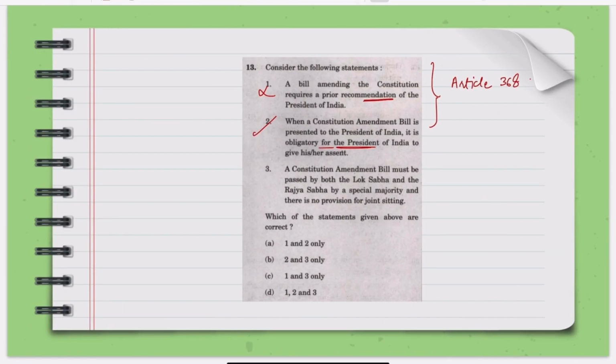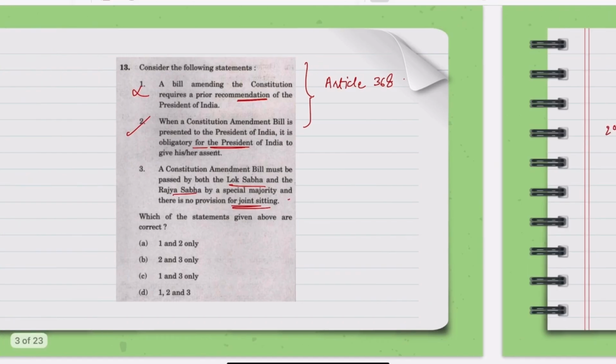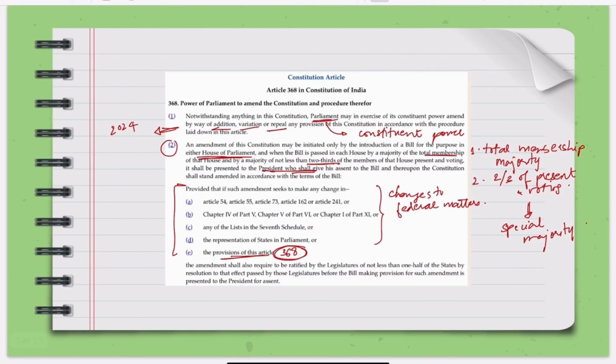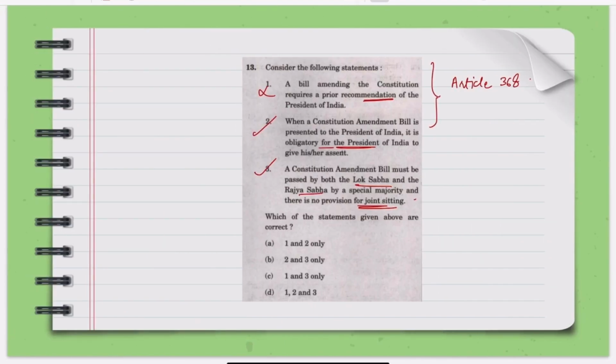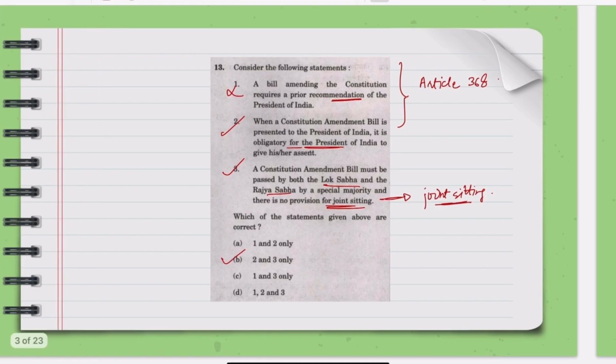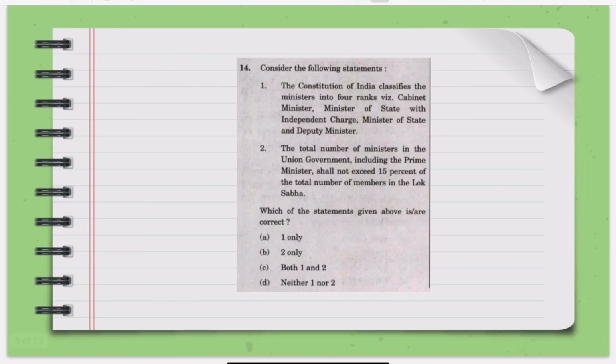A constitutional amendment bill must be passed by both Lok Sabha and Rajya Sabha by special majority and no provision for joint sitting. So this is also true, that they have to be passed by both the houses and no provision for joint sitting. Tell me in the comments where else there is no provision of joint sitting. So your correct answer is 2 and 3. Let us move on to the next question.